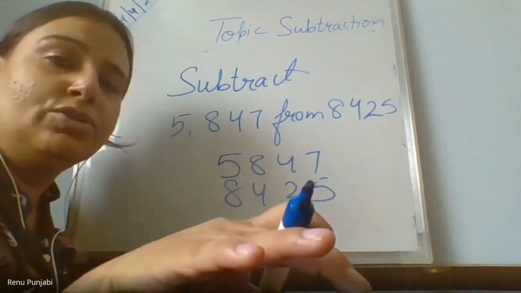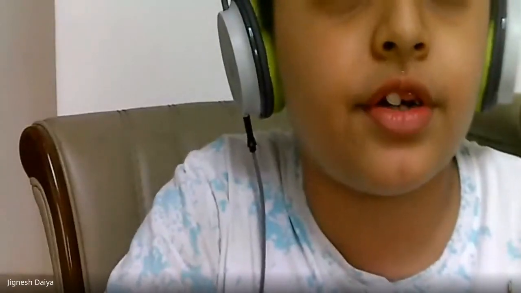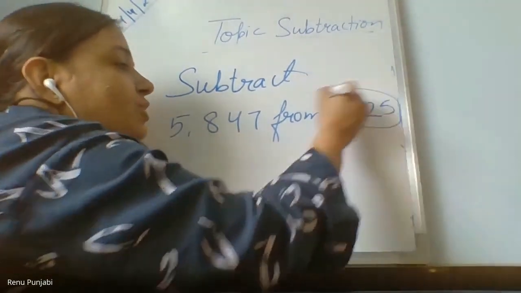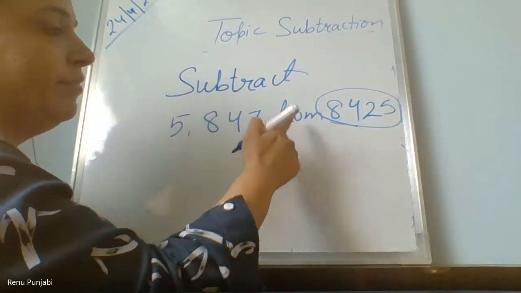Am I visible to you all? Yes, ma'am, it is not. Ma'am, the bigger number will come first. Ma'am, it is not the correct way. The bigger number will come first. This will come first. Always remember, from.